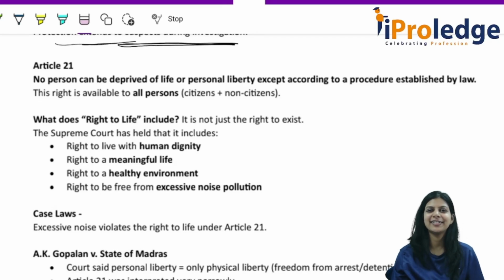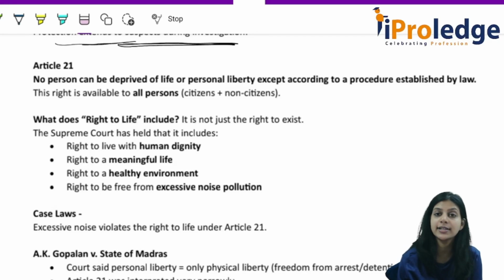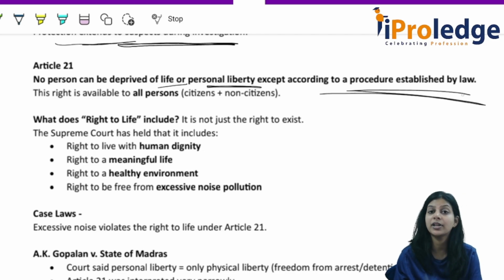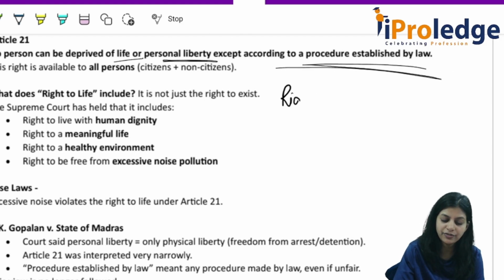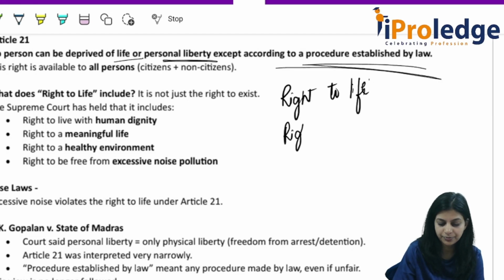Next article is Article 21. What is Article 21? It says no person can be deprived of life or personal liberty except according to a procedure established by law. That means what? This article gives two rights: right to life and right to personal liberty.